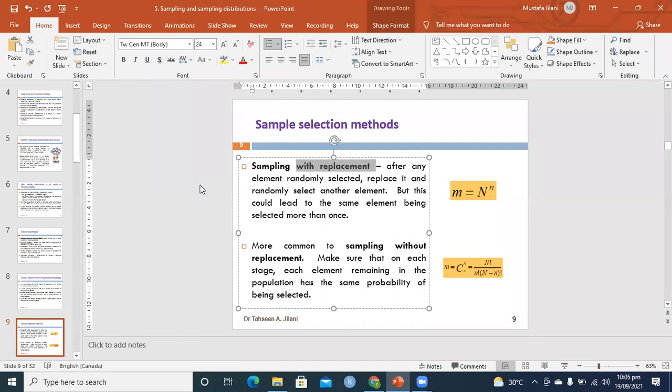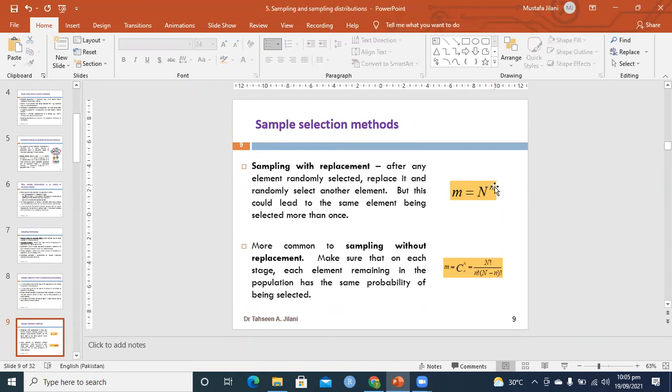In that case, we say the number of samples is N to the power n, where capital N is the population size and small n is the sample size. This means if you have a population of 100 individuals, say 100 students, and you want to select a team of 5 students, it will produce 100 to the power 5, which is 10 billion... sorry, 1,000, 10,000, 1 million.